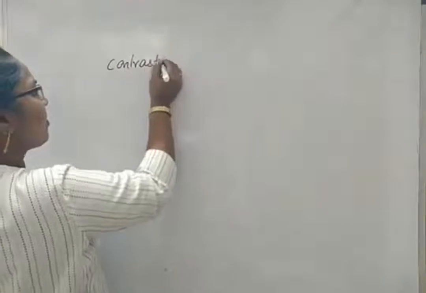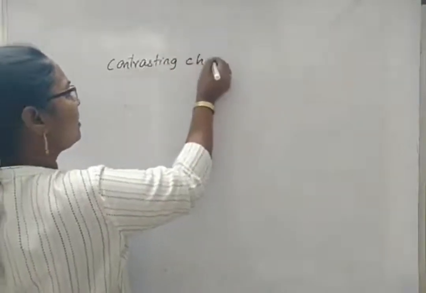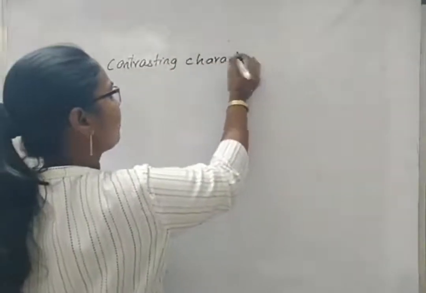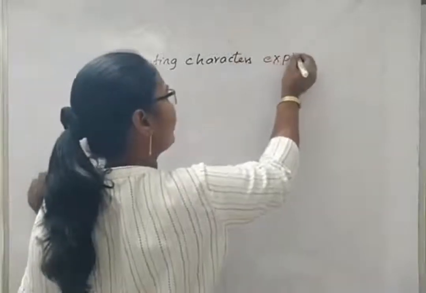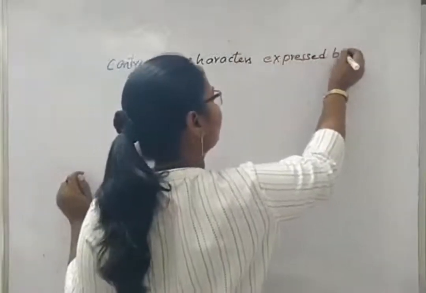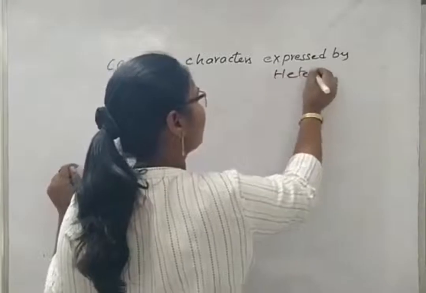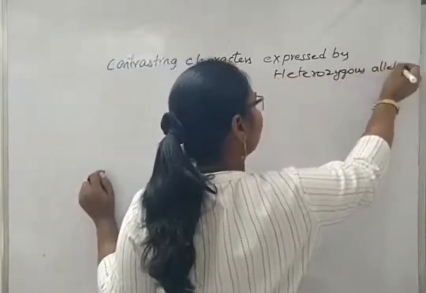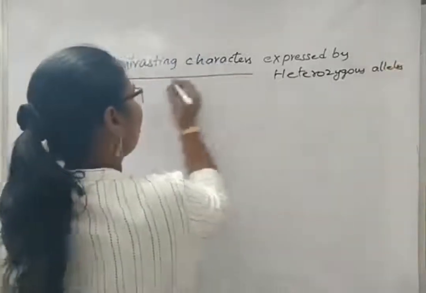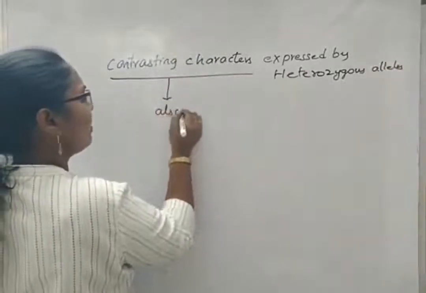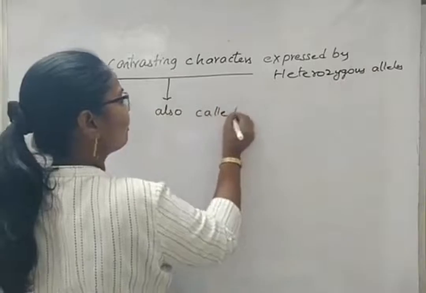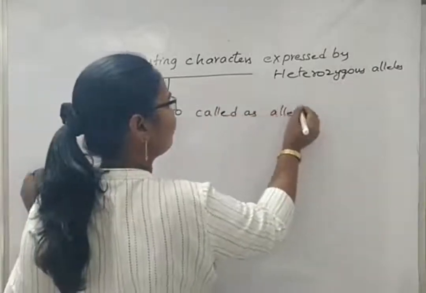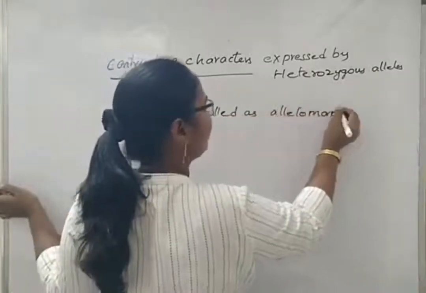We can also use the term: contrasting characters expressed by heterozygous alleles. So these are also called allelomorphs.